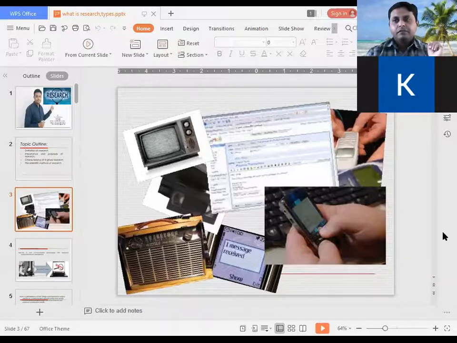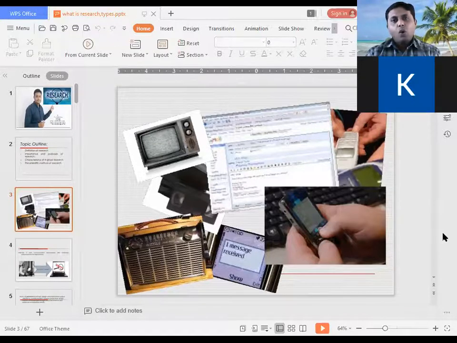Okay. So previously we had 2G phones, then we had 3G phones, now we are having 4G phones, and very soon we would have 5G, right? What is the reason behind this development? Can you tell me the reason for this development?